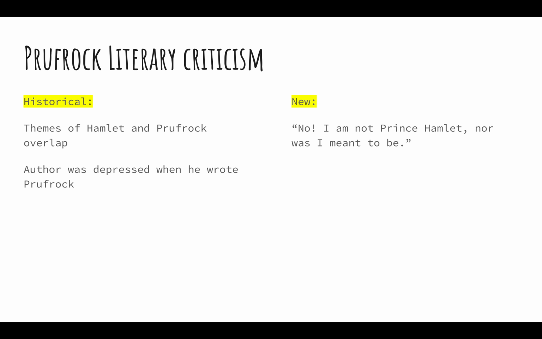So now let's look at the new criticism. So something Eliot wrote in Prufrock was, "No, I was not Prince Hamlet, nor was I meant to be." By including this in the poem, Eliot is drawing comparison to Hamlet, even though Prufrock tells the reader not to. Prufrock is not Hamlet because Hamlet eventually does follow through with his action in the story.